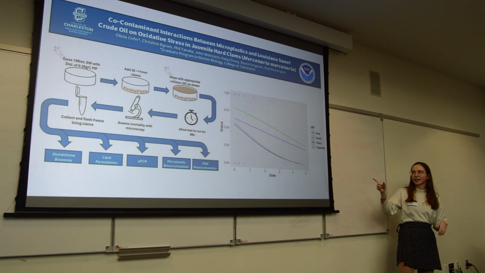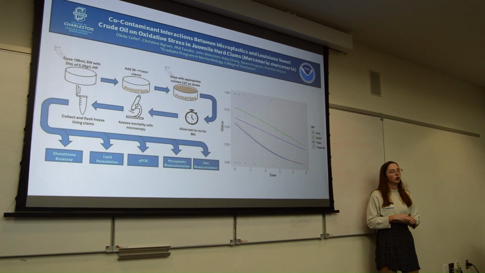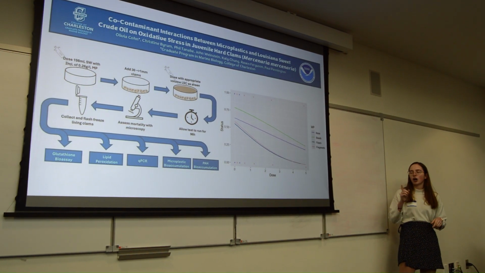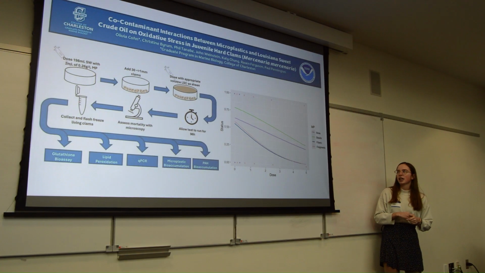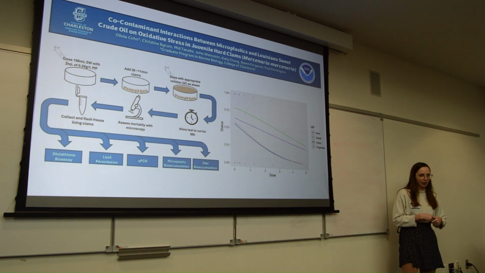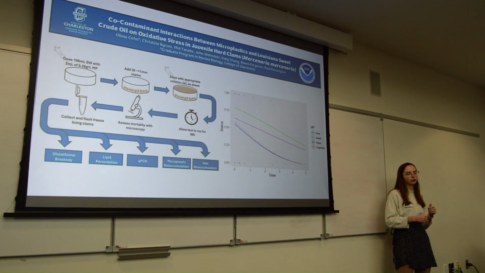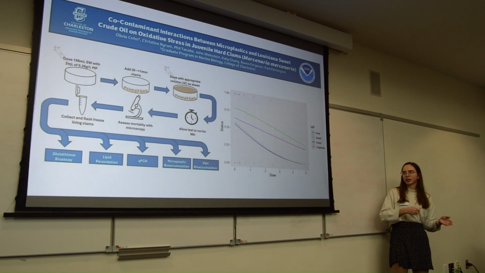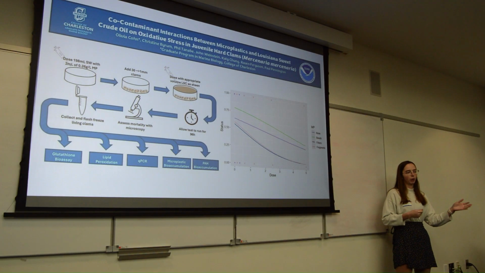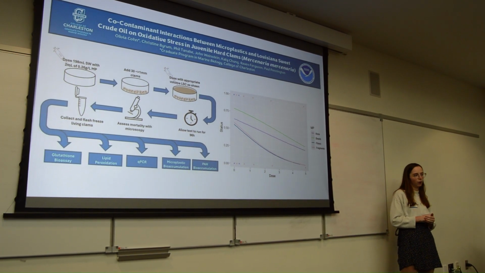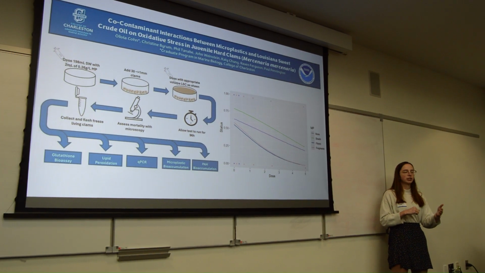Our secondary microplastics, fragments and fibers, we saw an increased rate of mortality than with no microplastic present. Our fragments saw an increase of 3% and our fibers an increase of 32%. We believe that this is likely because the fragments and the fibers have a higher surface area to volume ratio and therefore can transport more of the pollutant per particle, but also absorptive capacity of the polymer used to be playing a role, and we hope to confirm this further with